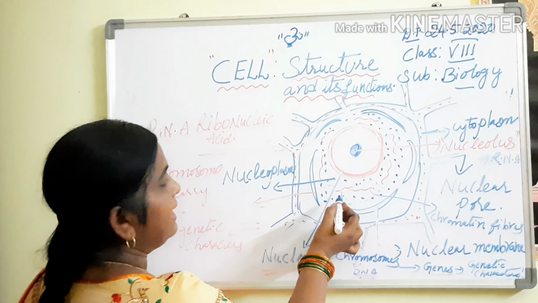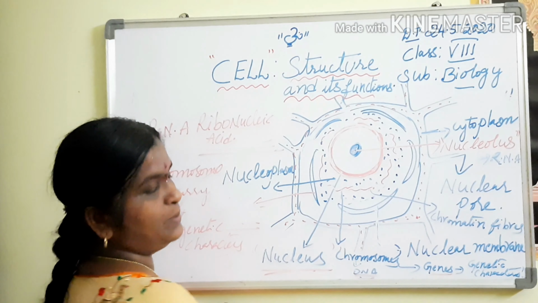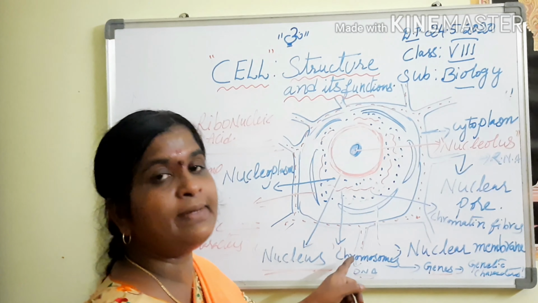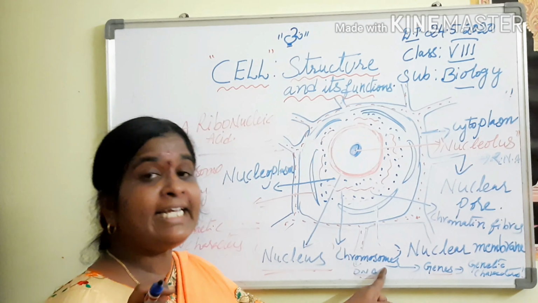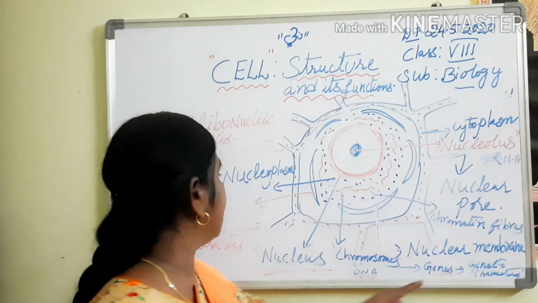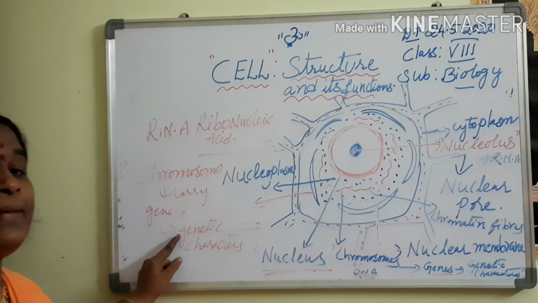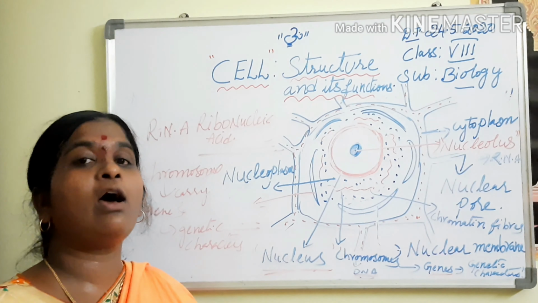See, here the fine thread-like structures are called what? Chromosomes. They are rich in DNA. DNA means deoxyribonucleic acid. These chromosomes carry genes, and the genes carry genetic characters, that means from parent to the offspring.